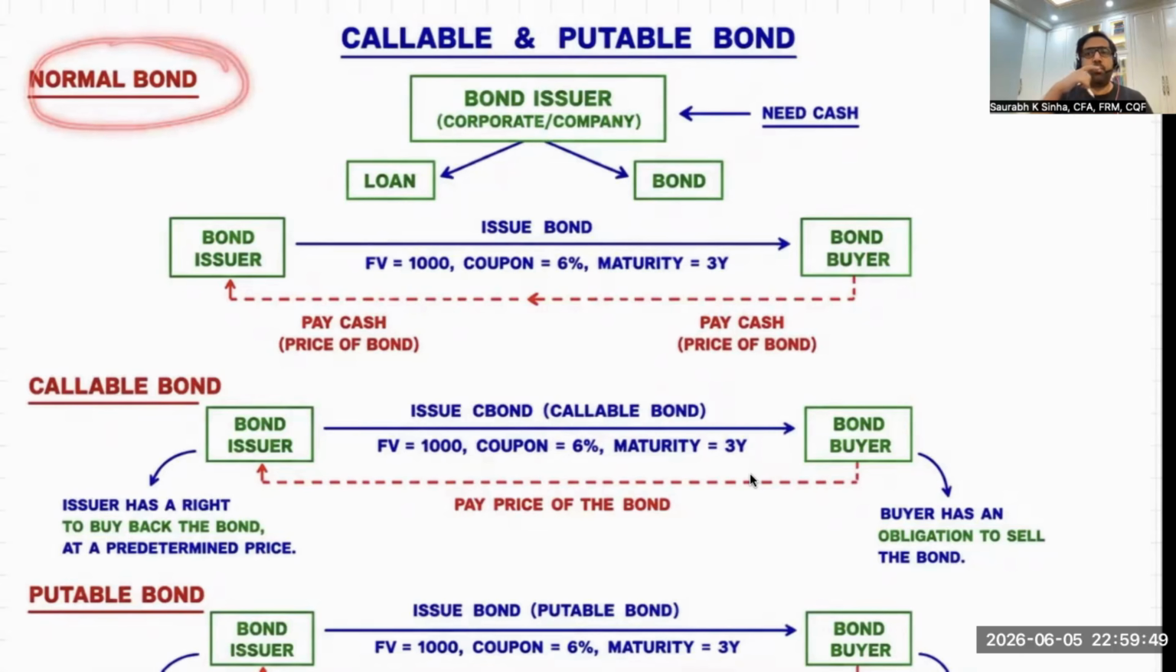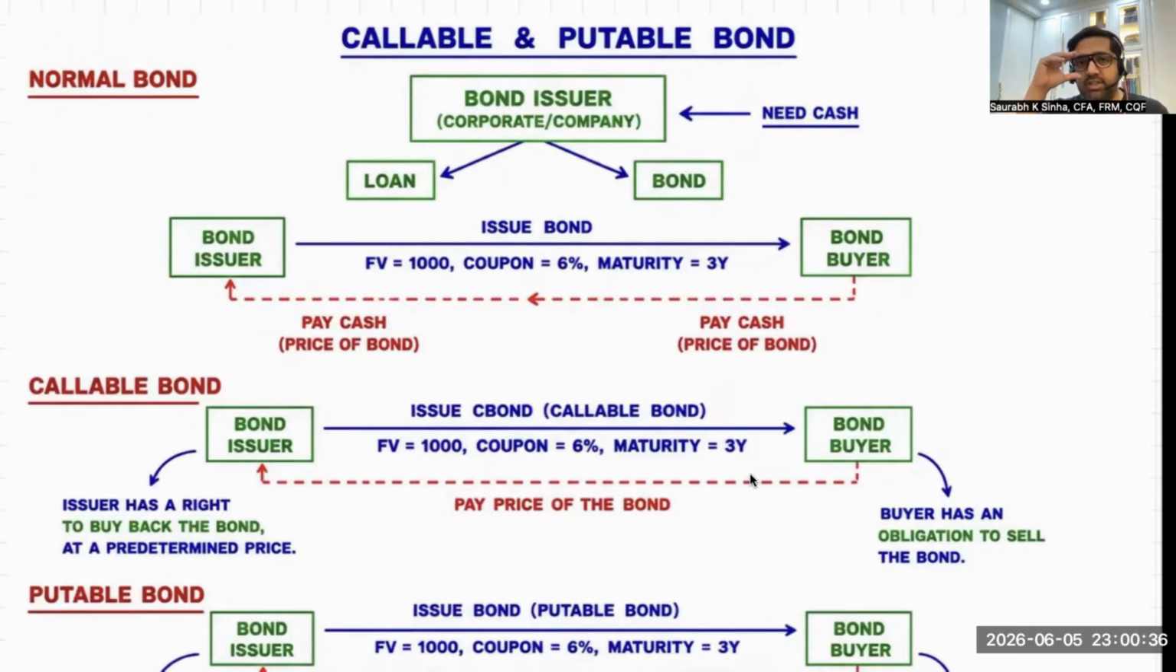What is a normal bond? With the help of a normal bond, we'll contrast and understand what is a callable bond and what is a putable bond. First of all, let's answer the question: why does any organization or any issuer issue a bond? They issue a bond because they are in need of cash, and they can have capital or cash either through the route of equity, as in they can issue equity, or they can go and have a loan.